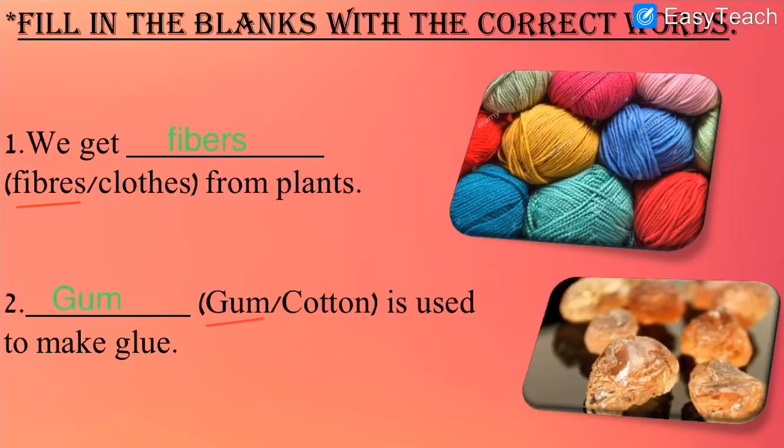So as I have written the correct answer on your screen, you can see gum is used to make glue, and it can be used to stick something while you are doing craft activities. So we get fibers from plants and we get gum to make glue.